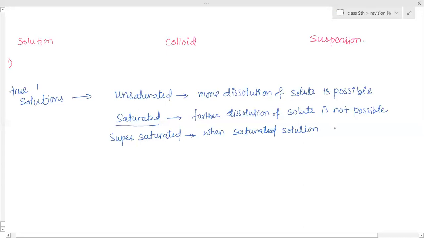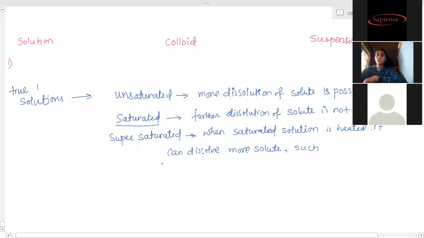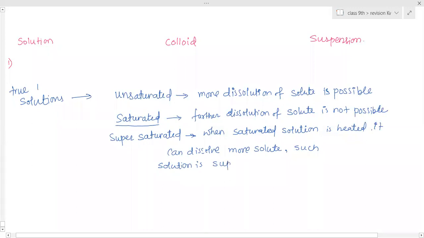When a saturated solution is heated, it can dissolve more solute. Such a solution is supersaturated. Okay, so this is a supersaturated solution.